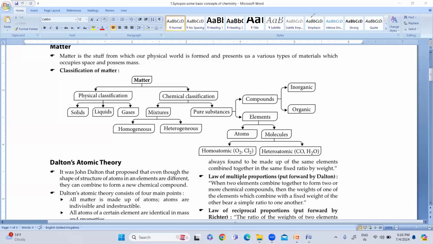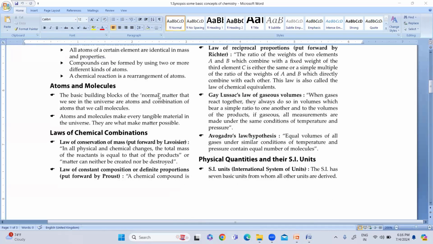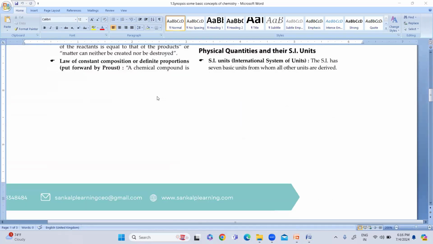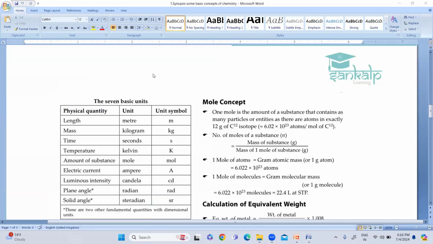Yes, now we will be able to see. So, now you'll be able to see this. Now here you can see, right? So these are the important concepts. So SI units. Go through the SI units. You might have studied in your theory class. So I'm just going to revise it.